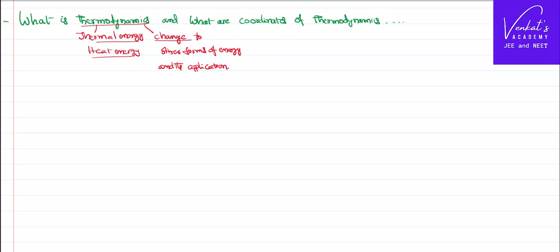So to study this thermodynamics, we need to have some basics, some fundamental physical quantities. Like to study mechanics, we have velocity, acceleration, force. Similarly, to study thermodynamics, we have some basics. Those basics, basing on which we study thermodynamics, are called coordinates of thermodynamics. So what are the basic coordinates? Let me tell you.